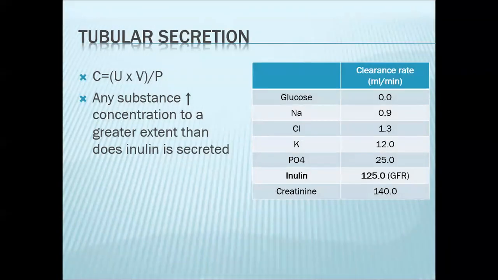So notice that your glucose and electrolytes would have a clearance rate much less compared to inulin. This means that these substances are being reabsorbed. But if your clearance rate is greater than inulin, let's say creatinine, this means that that substance is secreted.